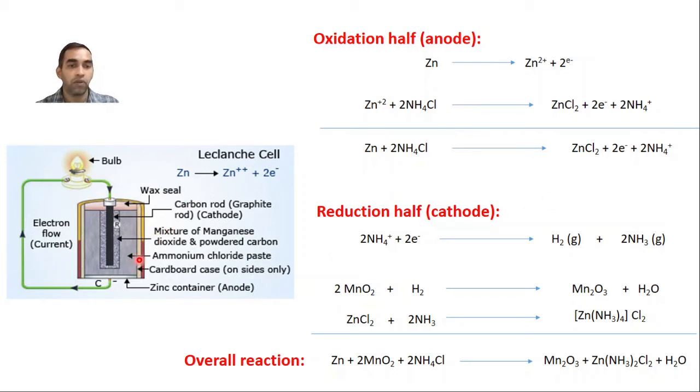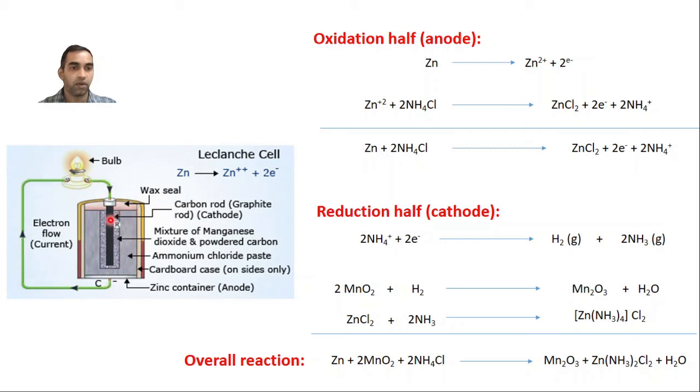See, this is the anode where the oxidation takes place, because this is the zinc container. Once the oxidation takes place, the 2 electrons which are released will travel through the external circuit and reach here. During the oxidation, the Zn2 plus which is produced reacts with the ammonium chloride and liberates ammonium ions. Ammonium ions will be pushed inside. It will come towards this, because Zn2 plus will push this ammonium ion toward this, and it will react with the electrons which are produced here.